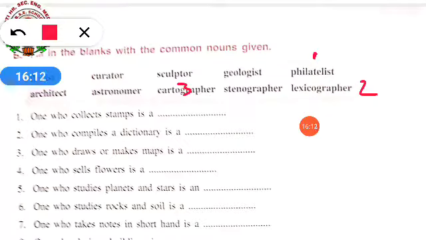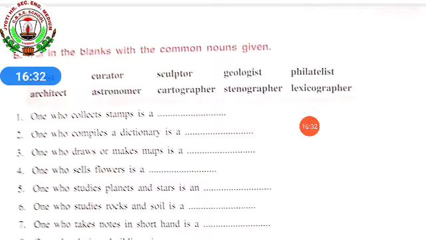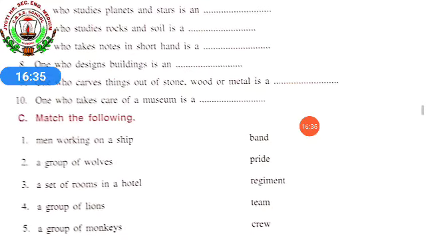One who sells flowers is a florist. One who studies planets and stars is an astronomer. So till 5 I told you, the rest 5 you have to try by yourself. Okay, if any doubt, you people can ask me through WhatsApp.